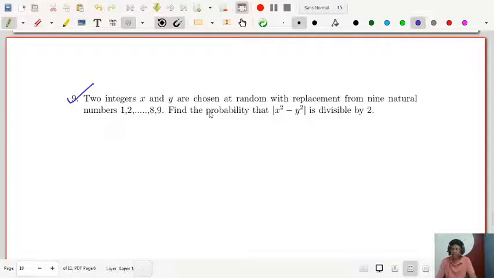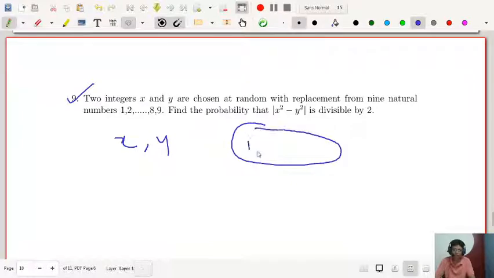Two integers x and y are chosen at random with replacement from the 9 natural numbers 1 to 9. Find the probability that |x² − y²| is divisible by 2. So x and y are chosen from the set of positive integers 1 to 9.